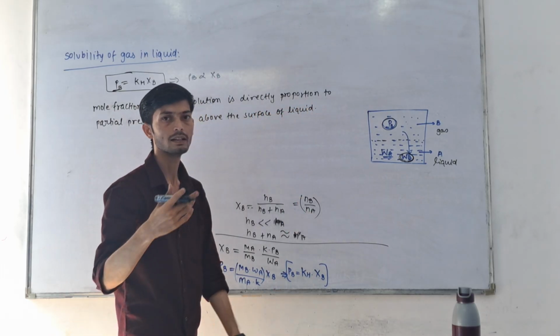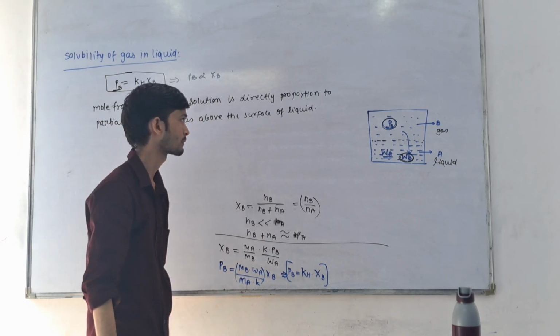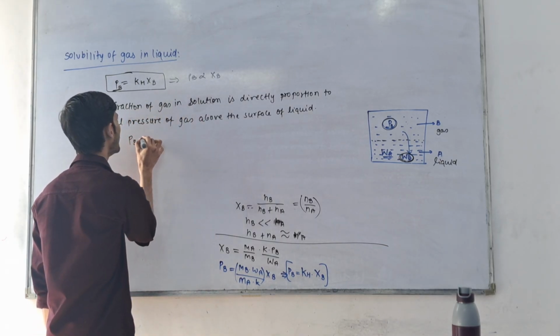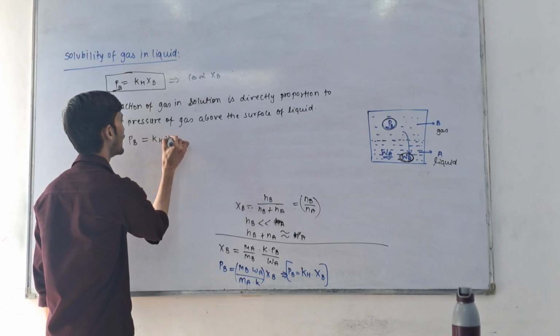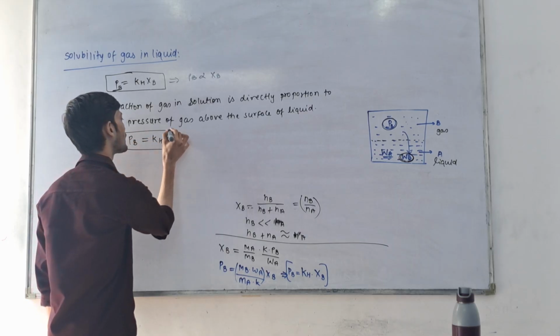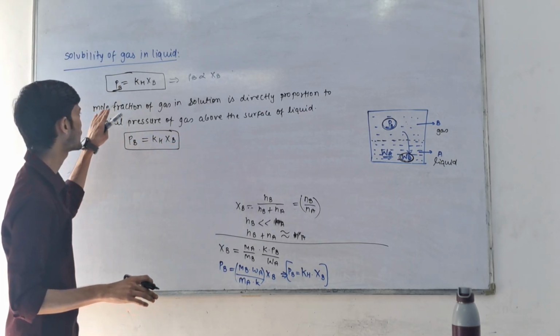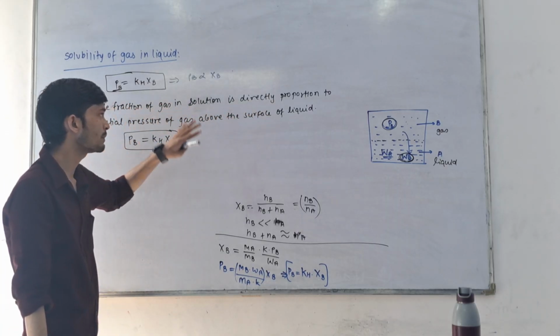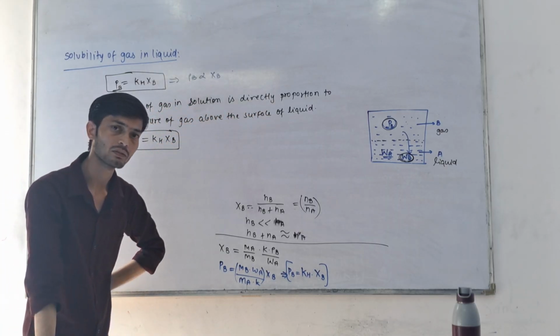This is our Henry law in terms of mole fraction. Now what is Henry law? PB equals KH XB. So the mole fraction of gas in solution is directly proportional to the partial pressure of gas above the surface of the liquid.